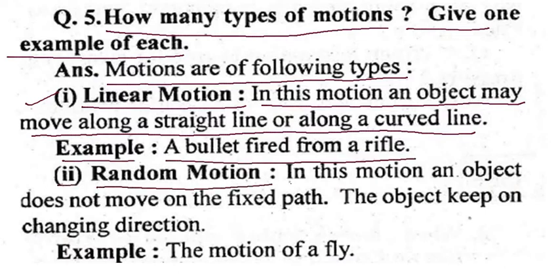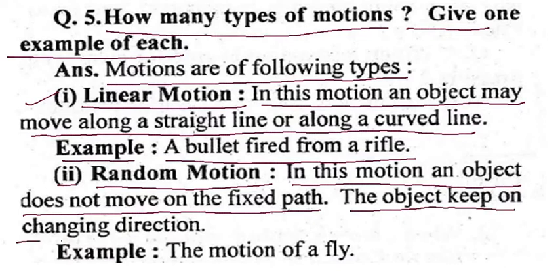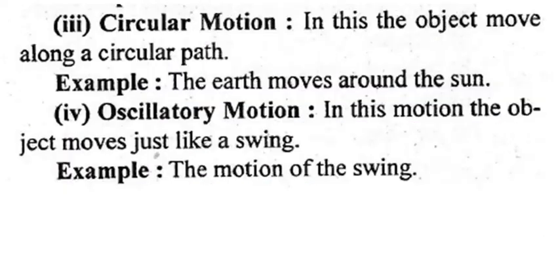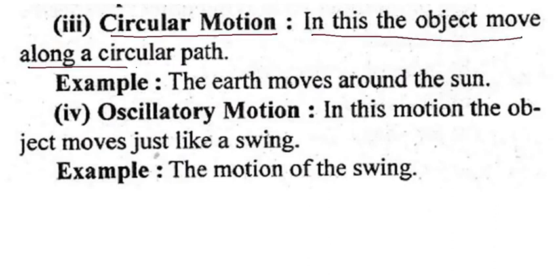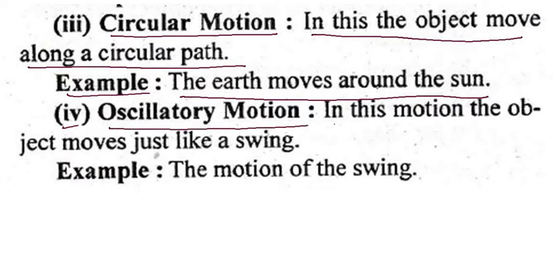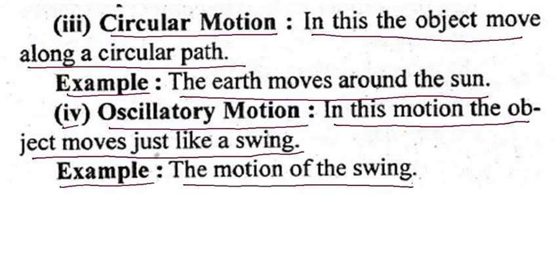Second is random motion. In this motion, an object does not move on a fixed path. The object keeps on changing direction. So, the motion of a fly. Circular motion. In this, the object moves along a circular path. For example, the Earth moves around the Sun. Oscillatory motion. In this motion, the object moves just like a swing. So, an example is the motion of a swing.